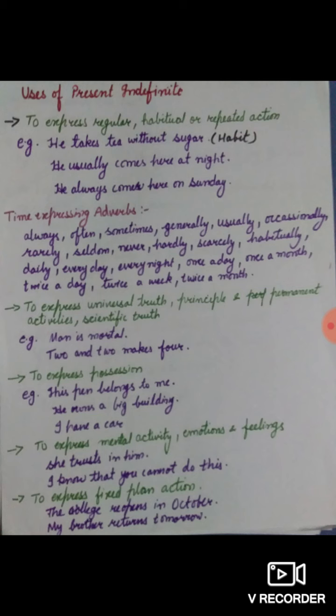Thereafter, I would like to explain one thing, that in present indefinite tense, the adverbs like always, often, sometimes, generally, usually, occasionally, rarely, seldom, never, hardly, scarcely, habitually, daily, every day, every night, every week, every month, once a day, once a week, once a year, once a month, twice a day, repeated or frequency showing words are used in present indefinite tense, twice a week, twice a month.